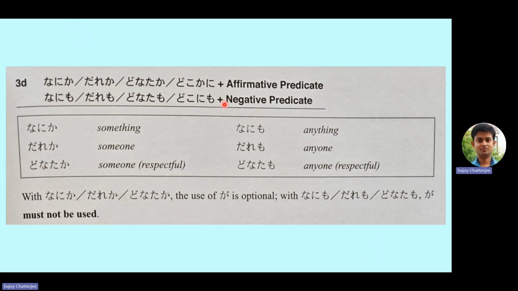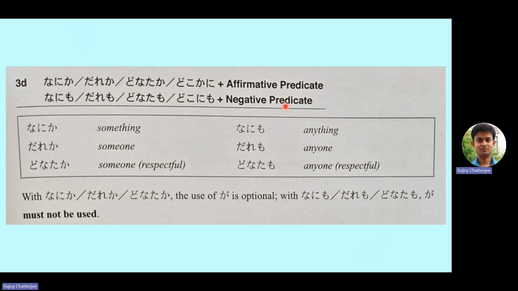So when we write the full sentence, nanimo, that is anything, will change into nothing because the predicate is negative. So anything's negative is nothing. Similarly, daremo, anyone, will become no one when we use daremo in a sentence with a negative predicate. And similarly, donatamo, anyone, will become no one when we use it with a negative predicate.